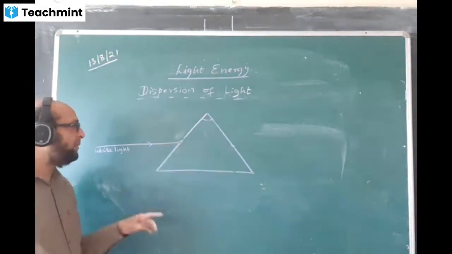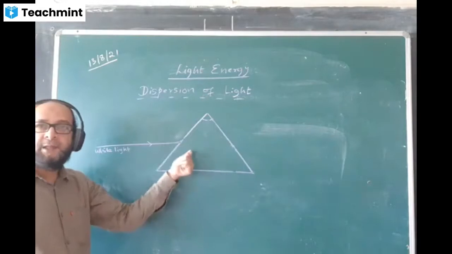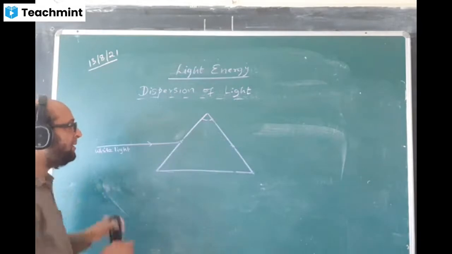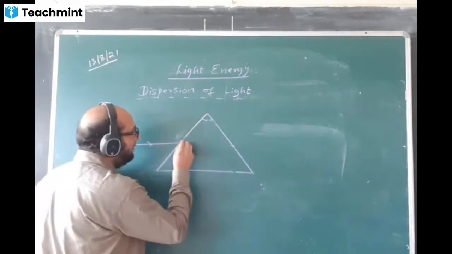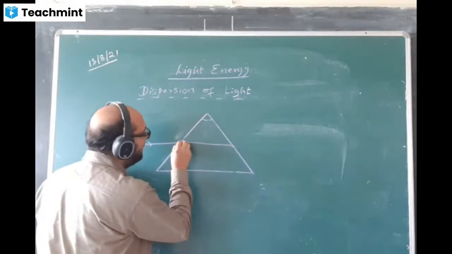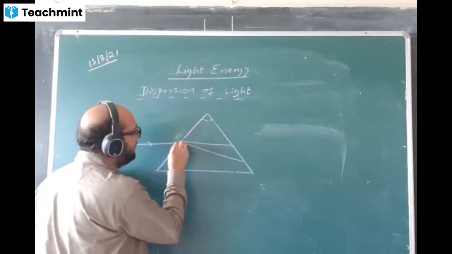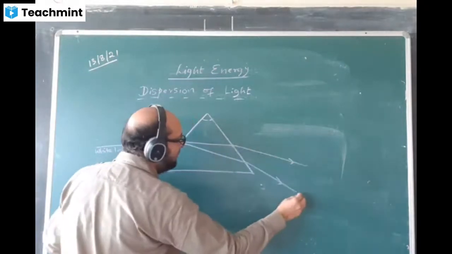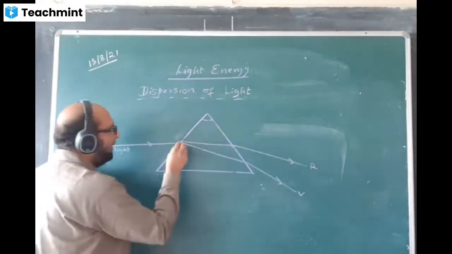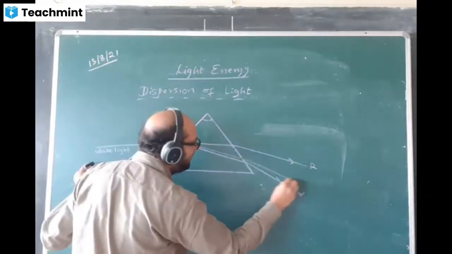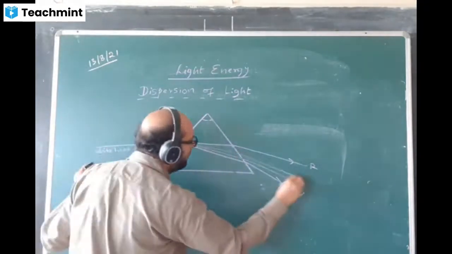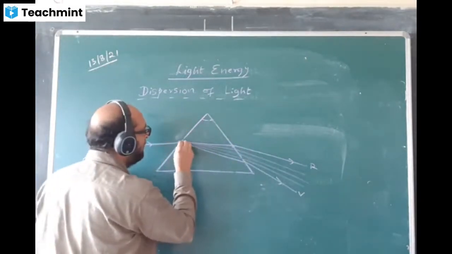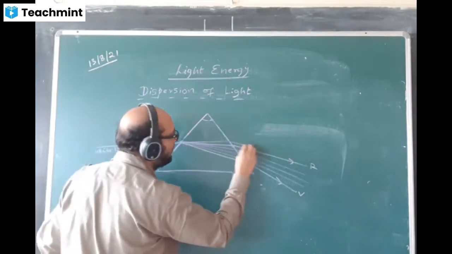When white light passes through the prism, every color will have a different speed in glass. That is the reason why every color splits here. One will be here, another will be here, and in between the 7 colors will come. This will be violet, this will be red. From this single point, the 7 colors will come out.